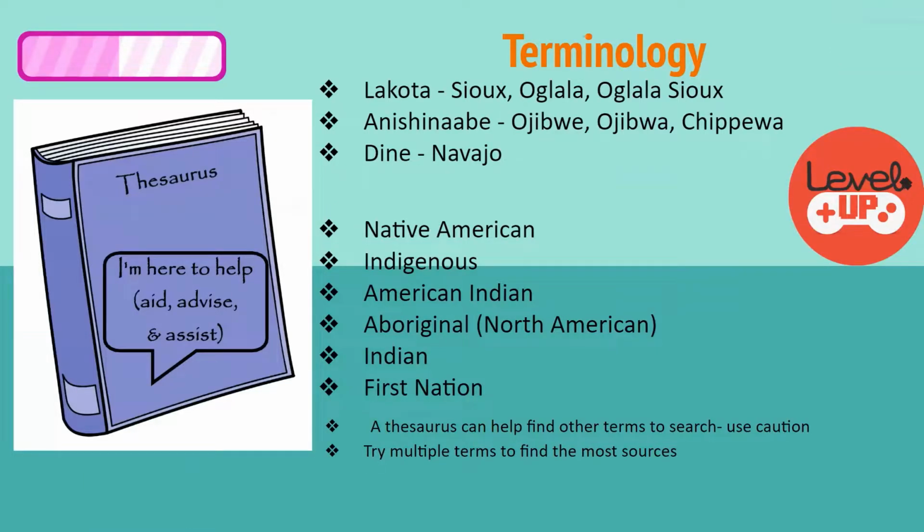Another thing to keep in mind when you are doing searching is terminology. If you were thinking of an indigenous topic, you could look up Lakota, but you'd also have to think about using Sioux, Oglala, Oglala Sioux. Anishinaabe, you might also have to spell Ojibwe five different ways or use Chippewa, Dene, Navajo. Even if we don't associate with the terms, you have to think about how the tribes are described by other people. And we don't always find tribal specific articles, so you might even have to go broader than that and say Native American, Indigenous, American Indian, Aboriginal, North American Aboriginal, Indian, or First Nations. This can help you find articles on the topics of Native Americans.